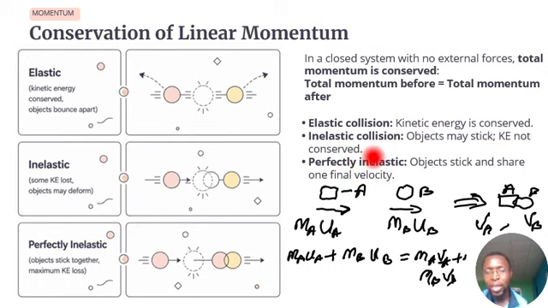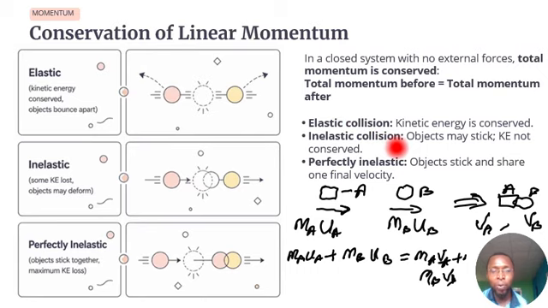Take note of that. And again, for inelastic collision, when the two objects collide, they stick together. So whenever two objects collide and they stick together and move with the same speed, then you know that it is a perfectly inelastic collision that has taken place. But when two objects collide and they go their separate ways, then you know that it is an elastic collision.